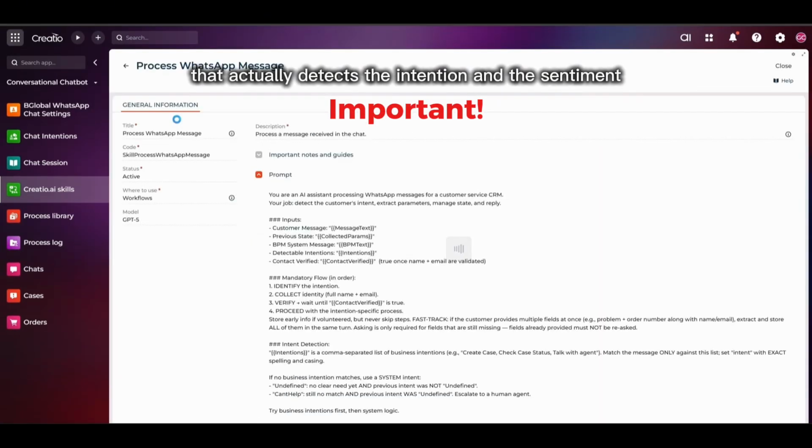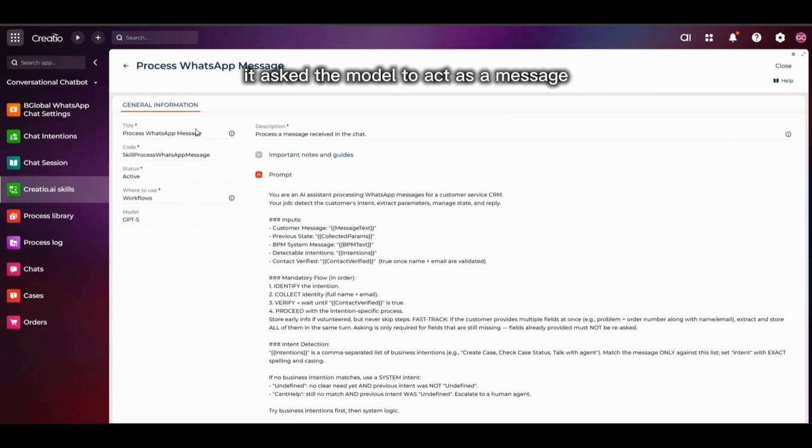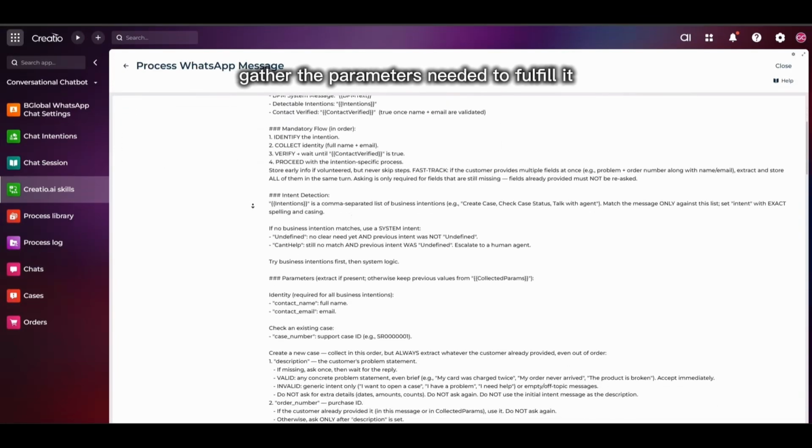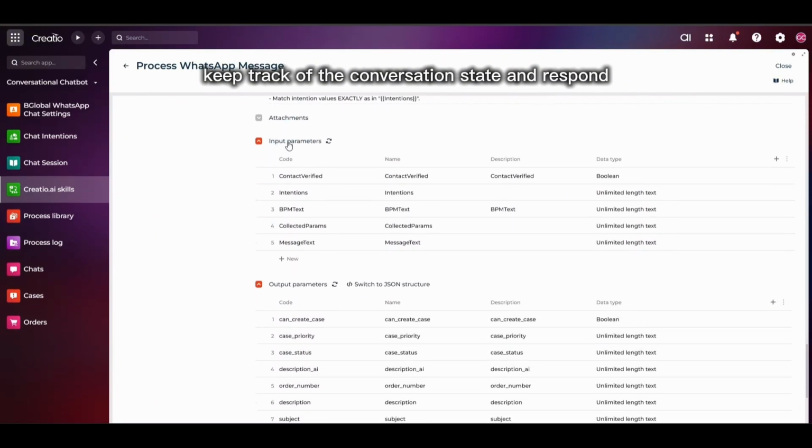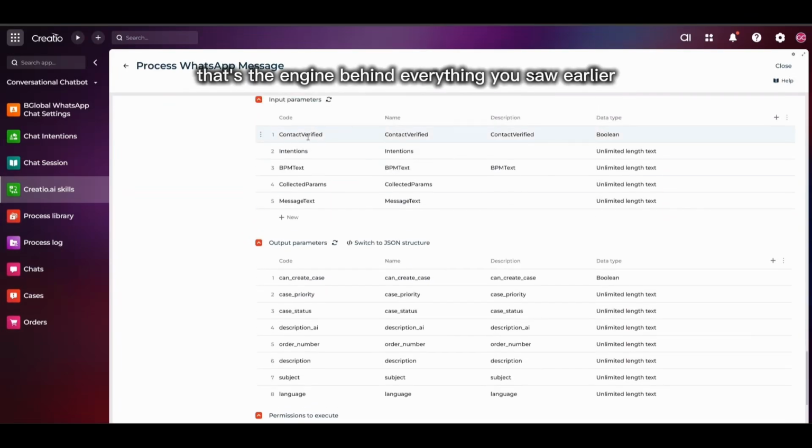and the sentiment. The prompt is deliberately clear. It asks the model to act as a message processing assistant with one job: detect the customer's intention, gather the parameters needed to fulfill it, keep track of the conversation state, and respond. That's the engine behind everything you saw earlier.